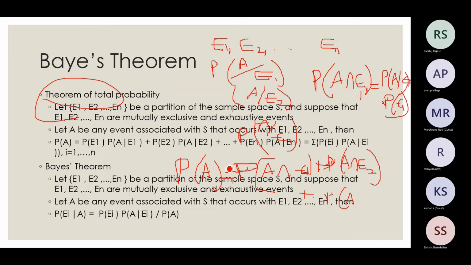So this thing I can simplify, and again I can write this equation here. Probability of A given E1 is, A intersection E1 is this thing: probability of A given E1 times probability of E1. So as you can see, that is what is happening here. For probability of A, this is the only thing you need to consider, I think.